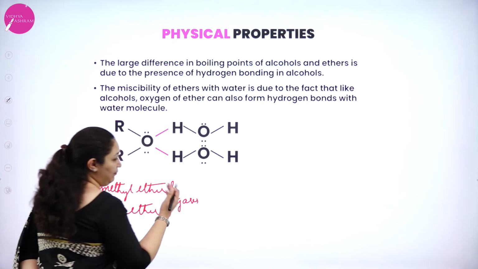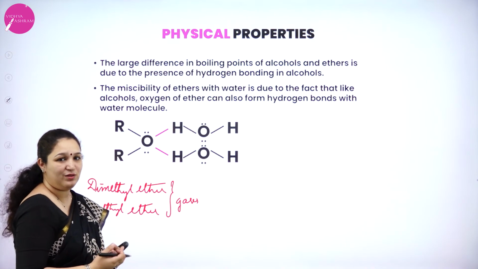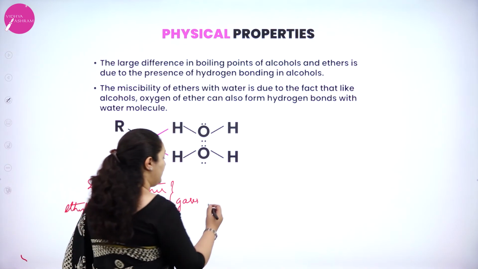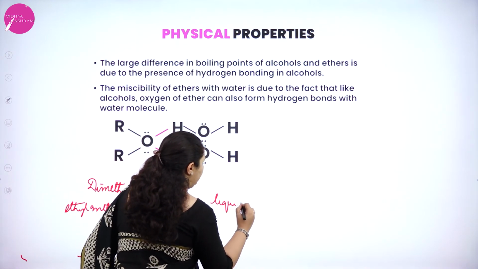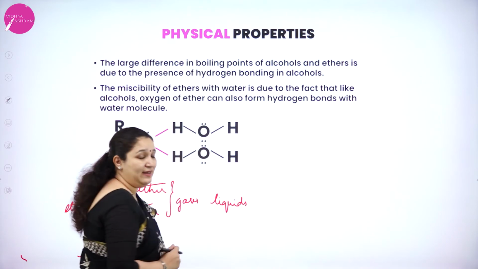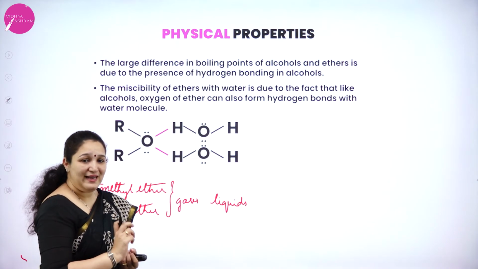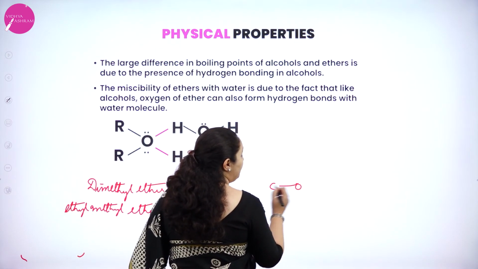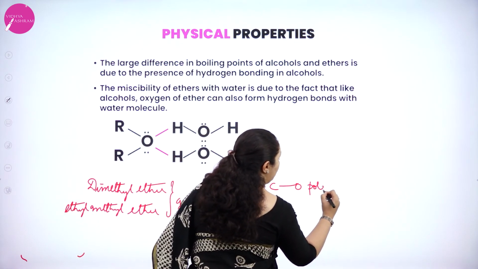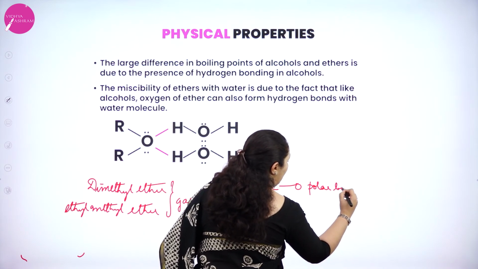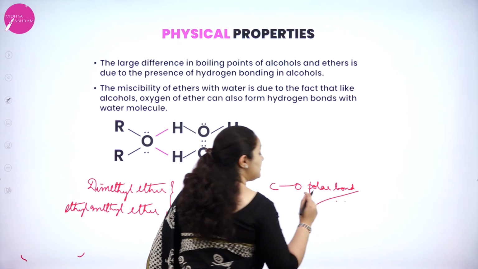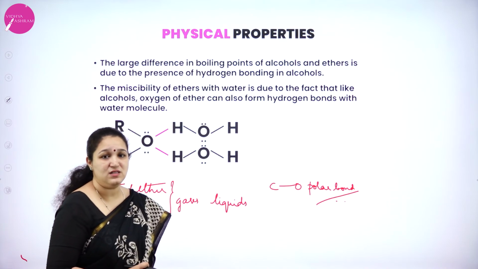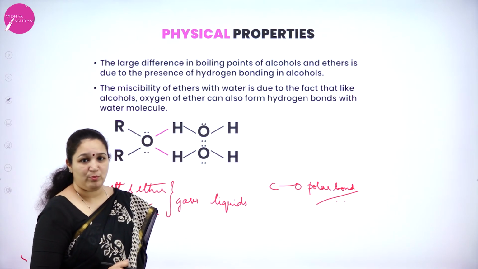Rest all of them with the higher alkyl groups are liquids. Not only that, there is an electronegativity difference between the carbon and the oxygen bond.